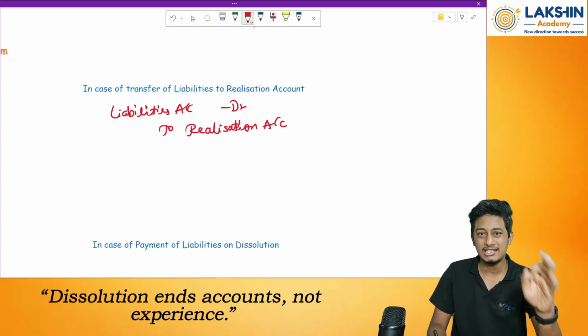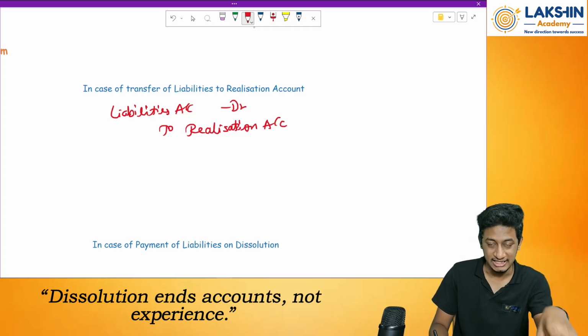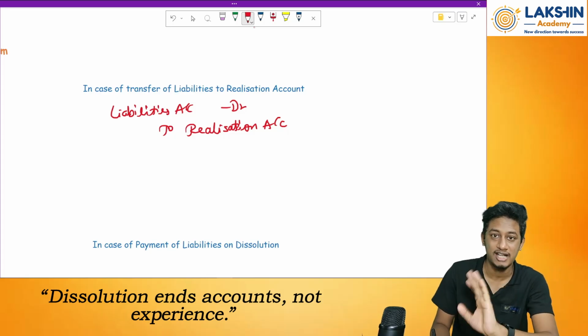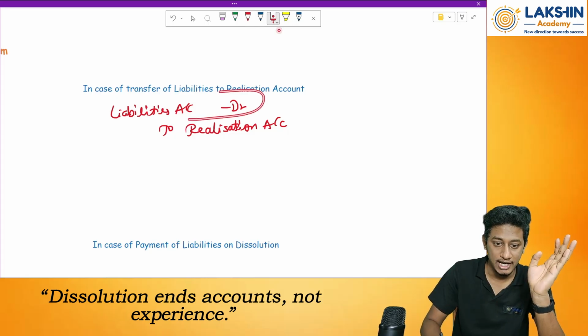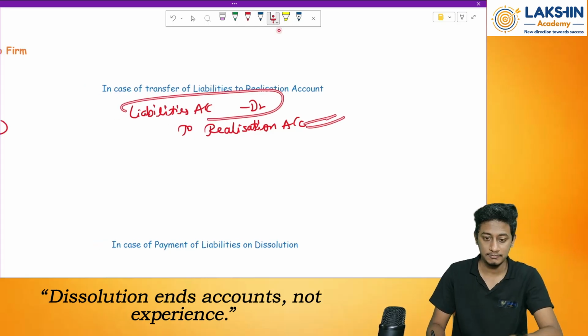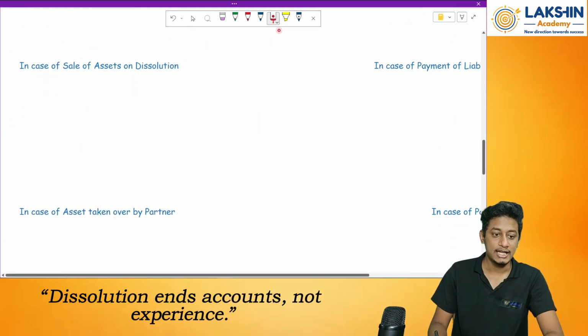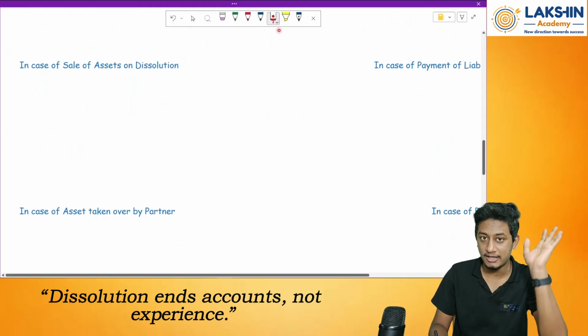See, the realization account does not have any nature. In this chapter, whatever realization account we have, it doesn't have any nature. So depending on one head, we have to pass the other head. Done? Okay. Next, in case of sale of assets on dissolution.